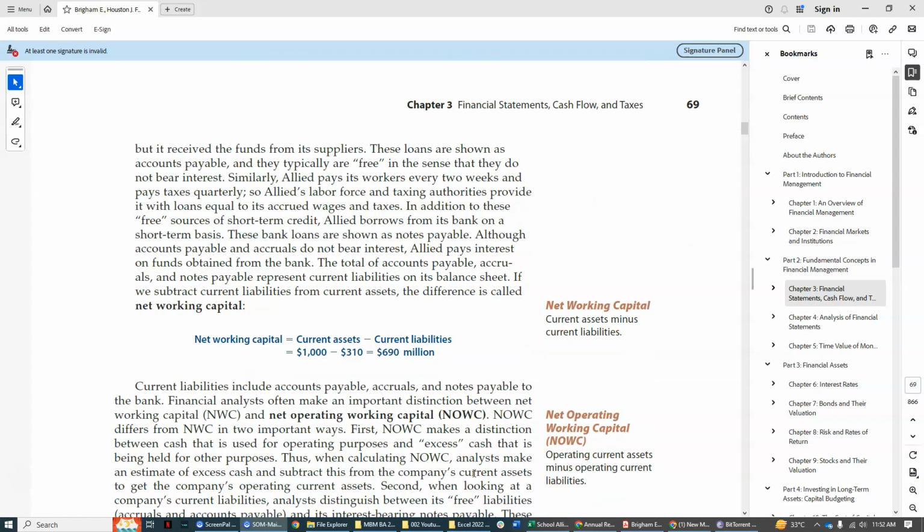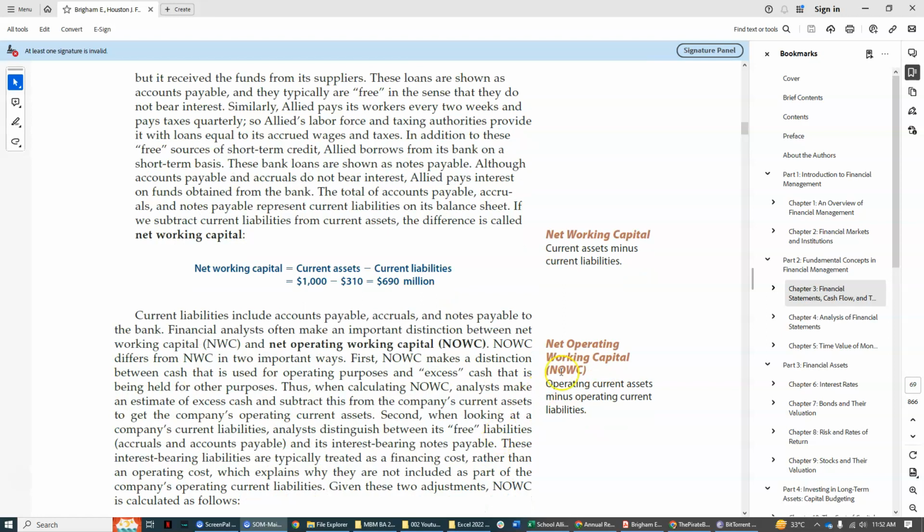Now, here we have another, the net operating working capital. The net operating working capital is purely talking only about those assets that are actively involved in the operation. Why is it that the net working capital cannot be the net operating working capital? It is because not all of the current assets are actively involved in the operation.